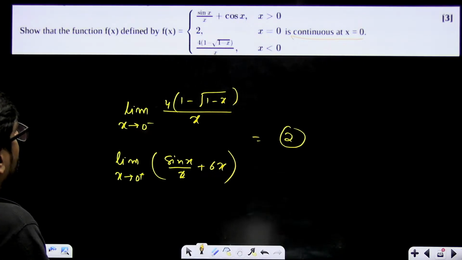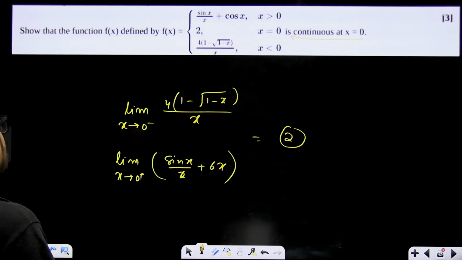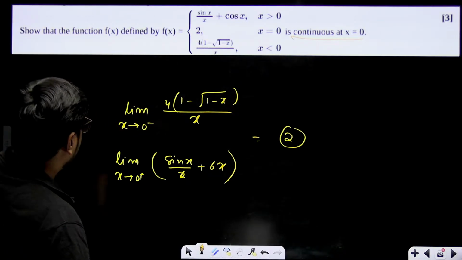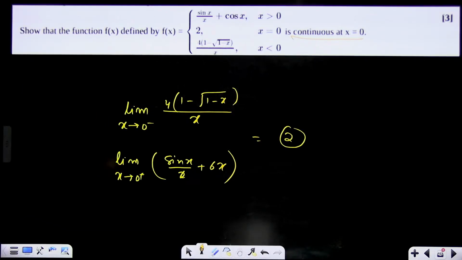This will become 0 plus 0, and here show that the function is continuous at 0. All are coming equal, right? Put x equal to 0. So this will come out to be equal to 2. This will also come out to be equal to 2.